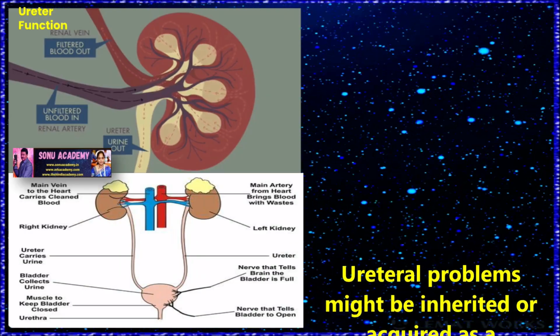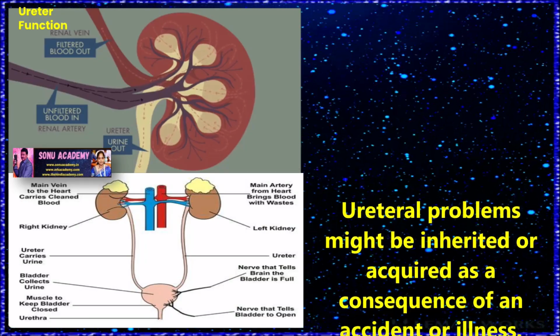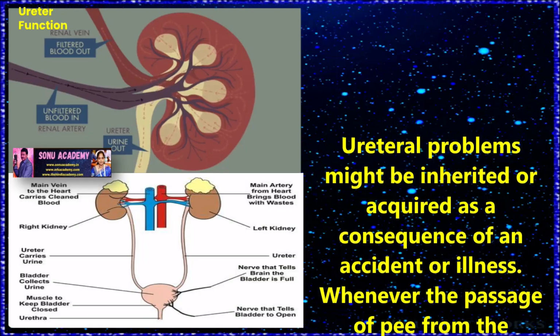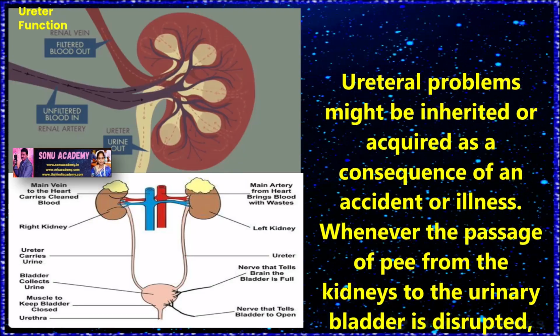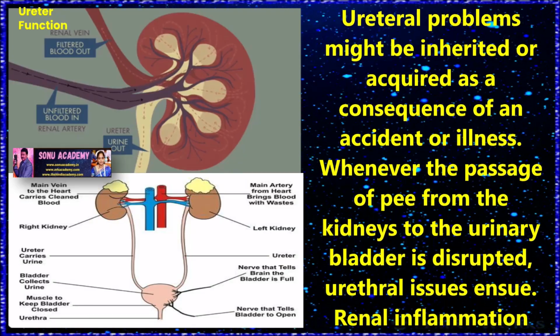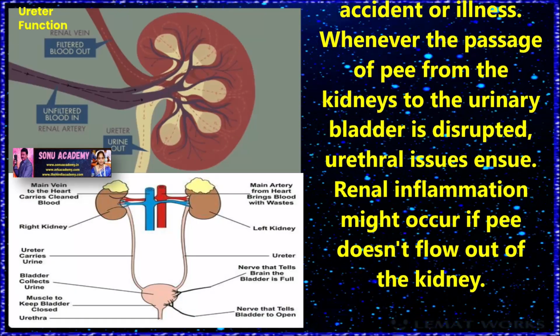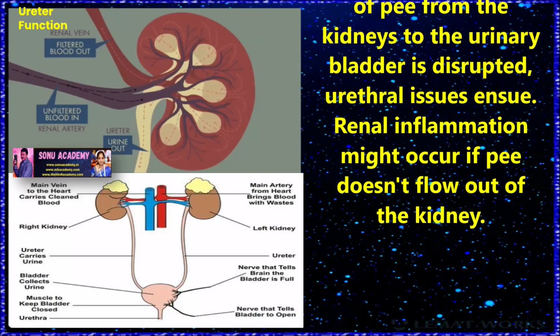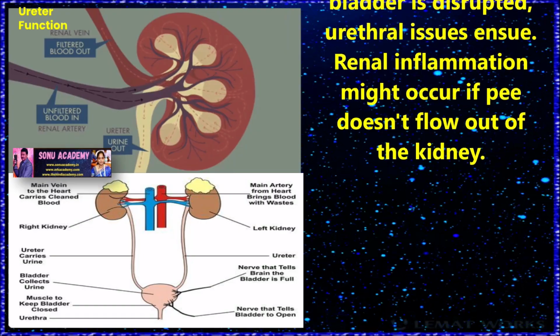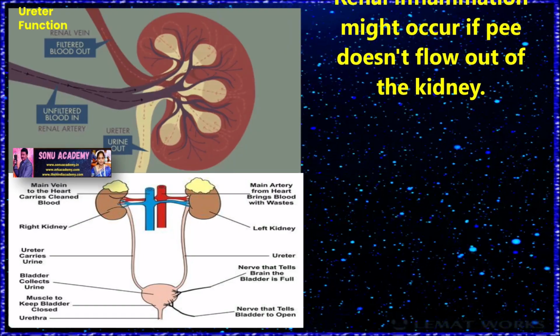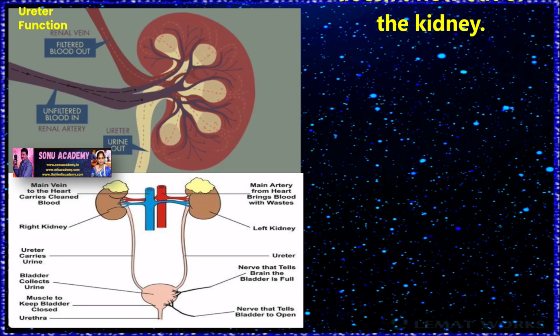Related disorders. Ureteral problems may be inherited or acquired as a consequence of an accident or illness. Whenever the passage of urine from the kidneys to the urinary bladder is disrupted, ureteral issues ensue. Renal inflammation may occur if urine does not flow out of the kidney.